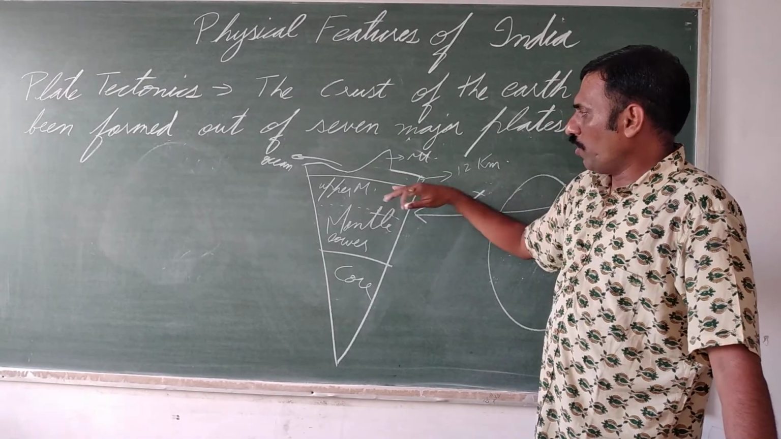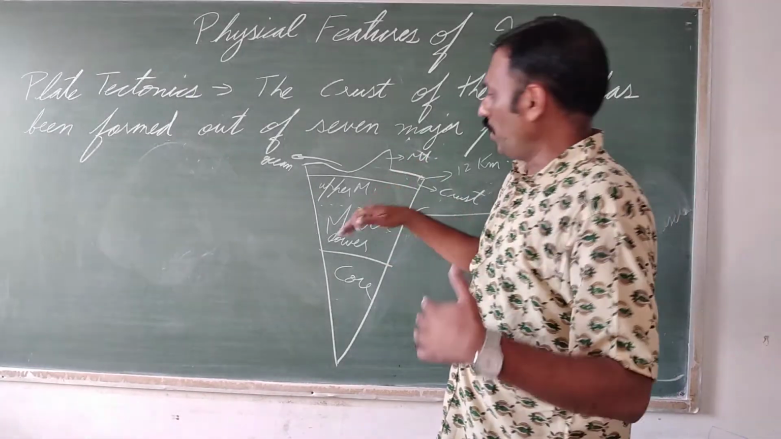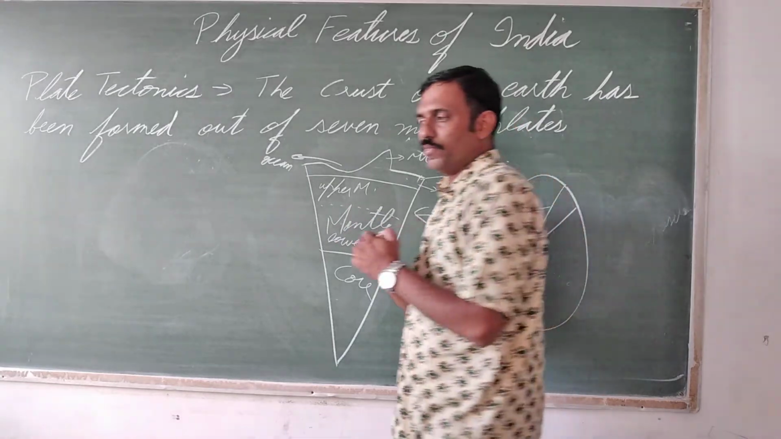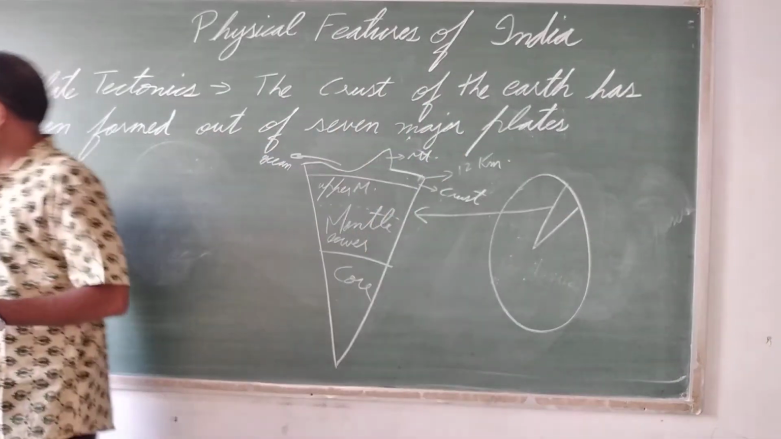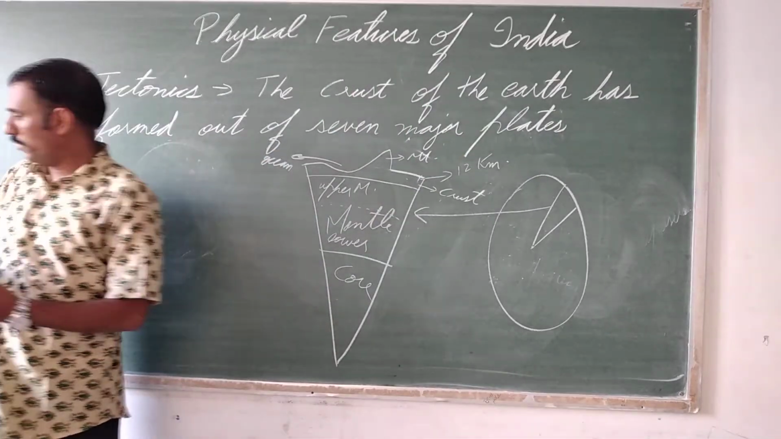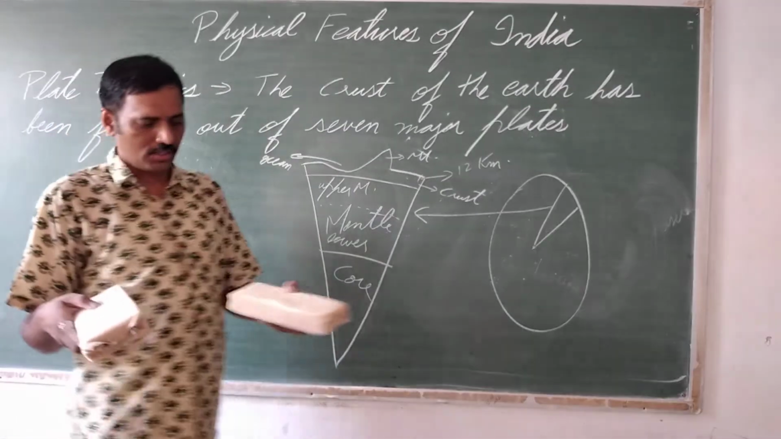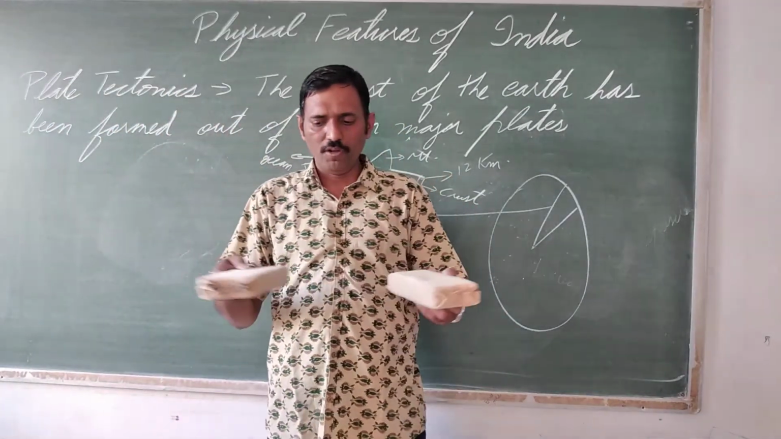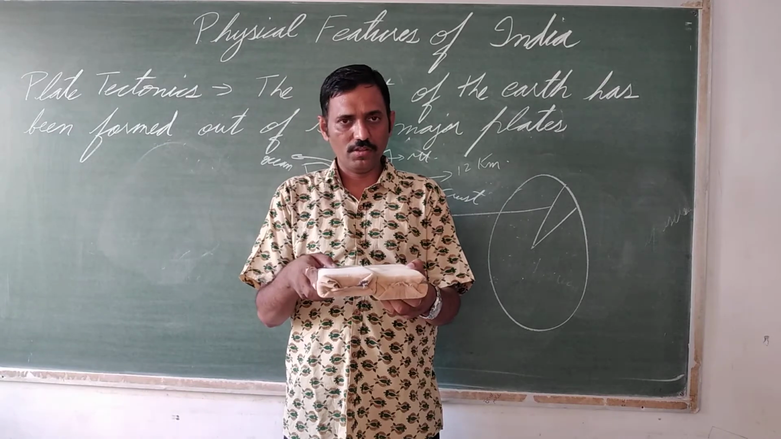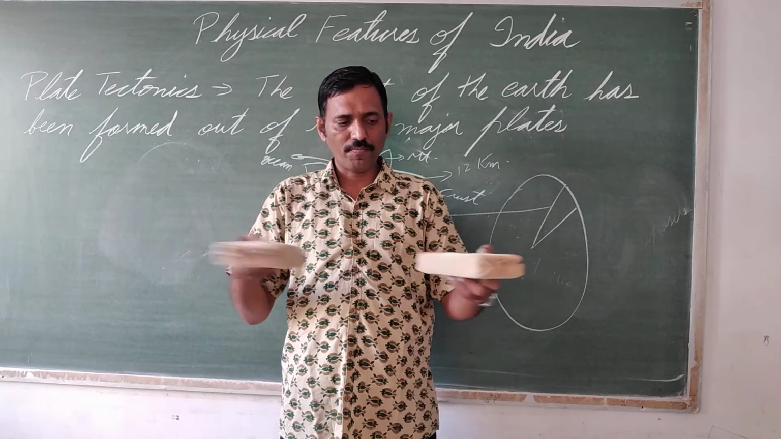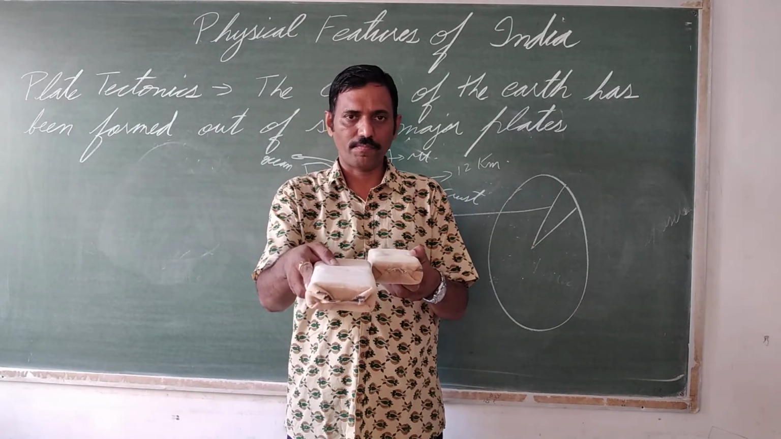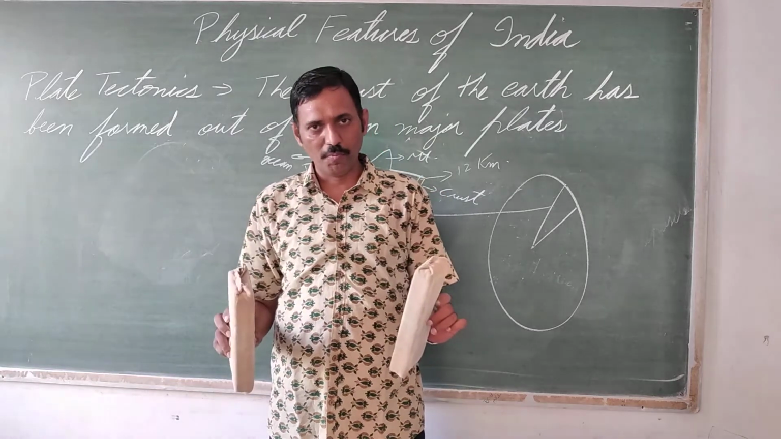And this crust is floating over the upper mantle. Now when the plates are floating, these are 7 plates which are floating. Now these plates will ultimately either collide. So this is one plate and this is another plate. The movement of the plate can be towards each other or apart from each other, or they can move like this. So these are the 3 possible movements.